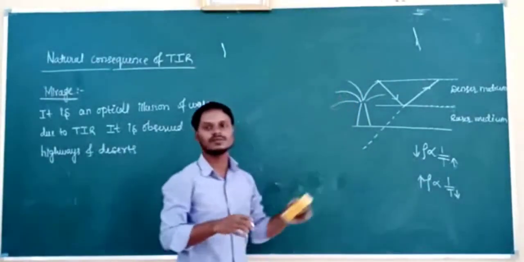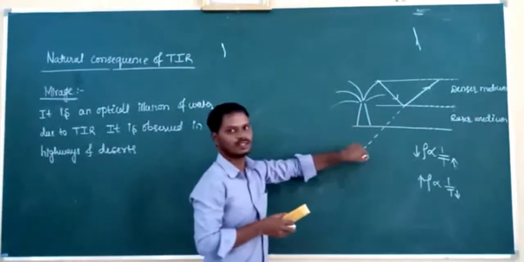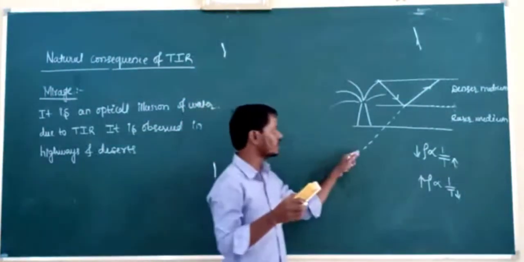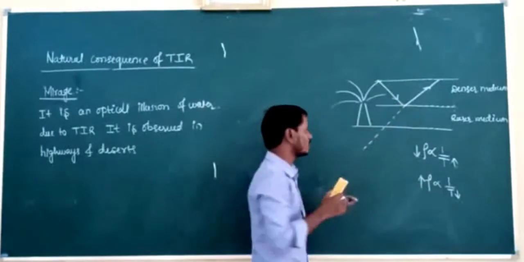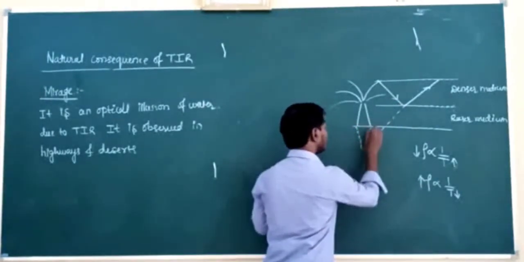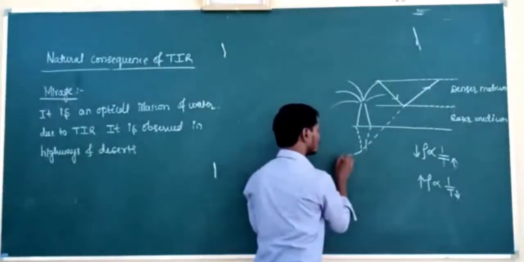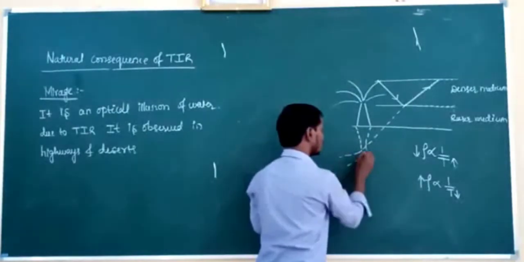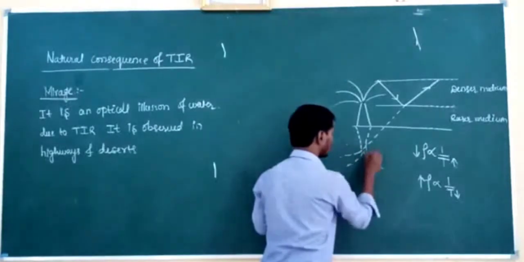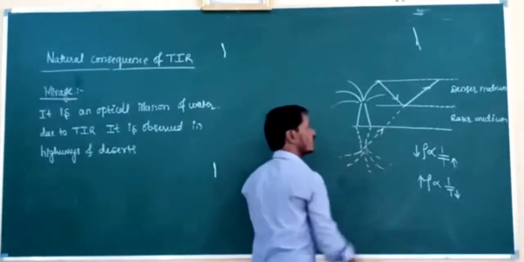So when we observe the image of the tree, it is as if there is water below the tree, but actually there is no water. That water appears due to the total internal reflection of light. Now it is the image of the tree. Which type of image is it? It is an inverted image. So this optical illusion of water is called mirage.